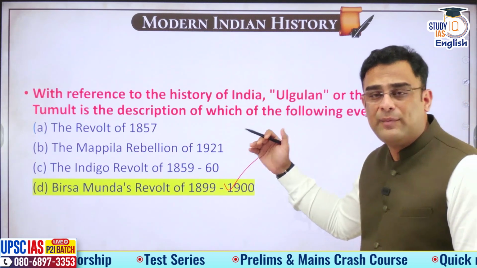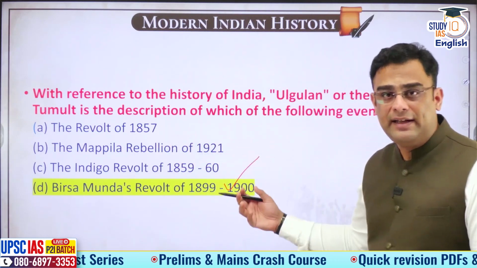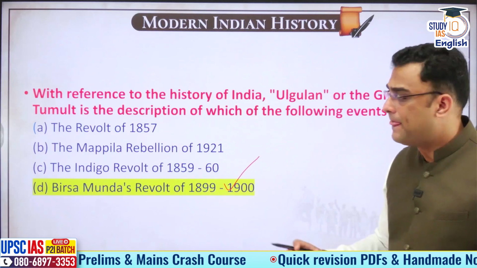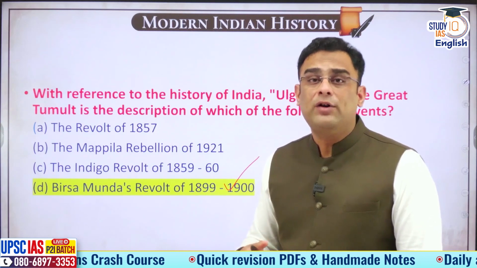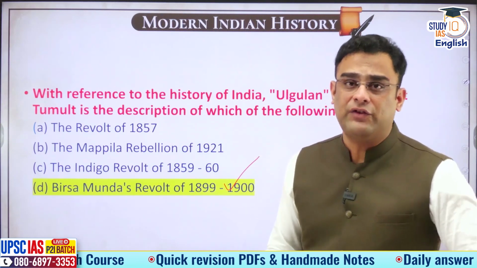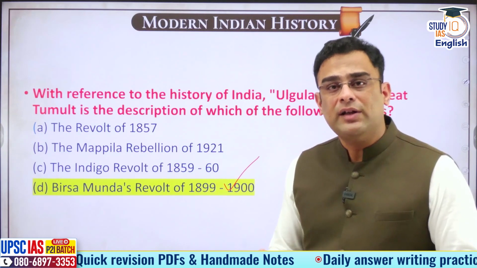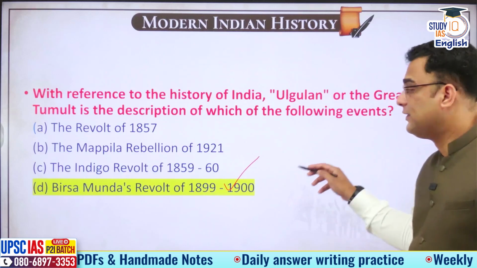This is a topic, tribal revolts, that we have discussed very recently, and in great detail. We have seen all the major case studies of tribal revolts in India. The Munda Revolt was a very significant revolt. They revolted against the changed socio-economic order, the interference that the Britishers were doing in the tribal life. These people were used to a certain way of life.